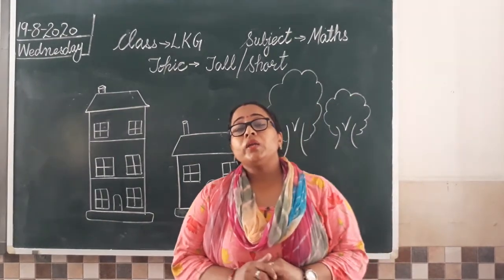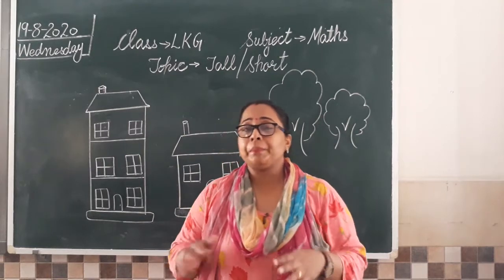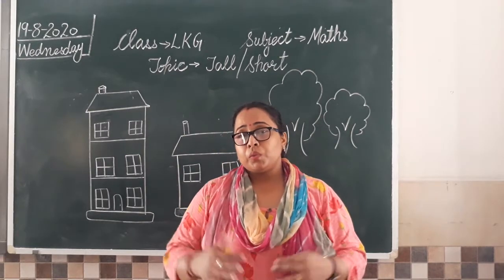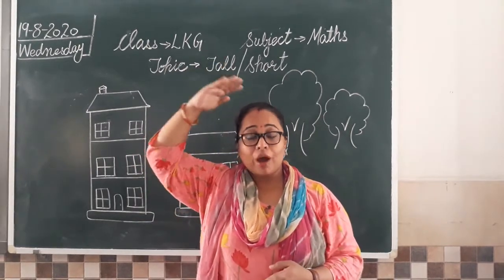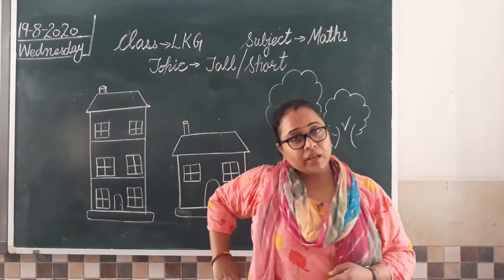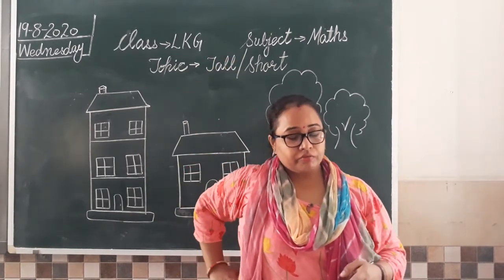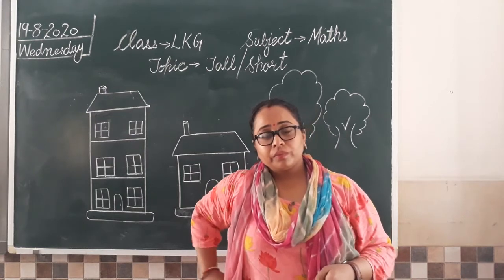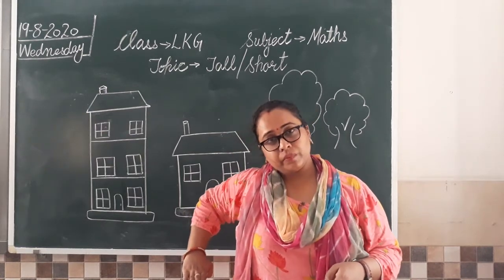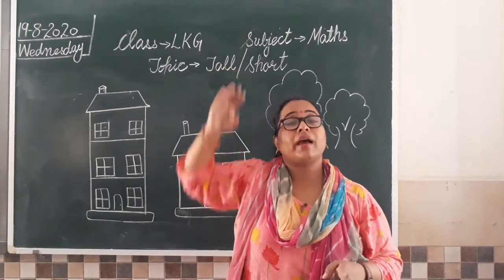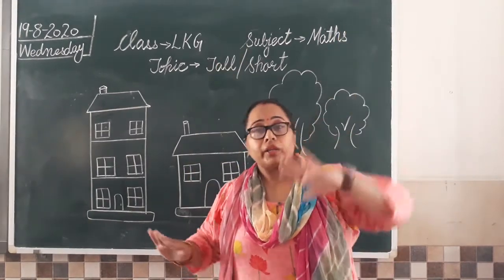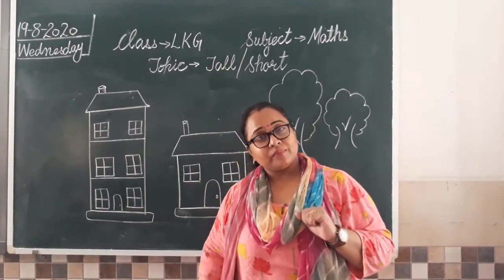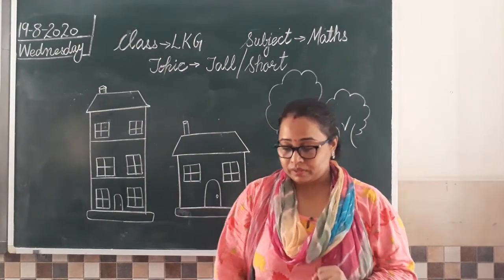So when you are standing with your mama and papa, so मम्मा पापा is tall, वो आपसे लंबे हैं और आप उनके waist level पे आते हो. This is your waist. आप उनके waist तक आते हो, that means आपकी height यहाँ तक है. But मम्मा पापा लंबे हैं, that is they are tall and you are short. Clear? So one example is this.